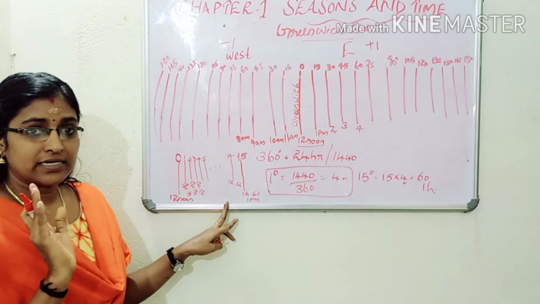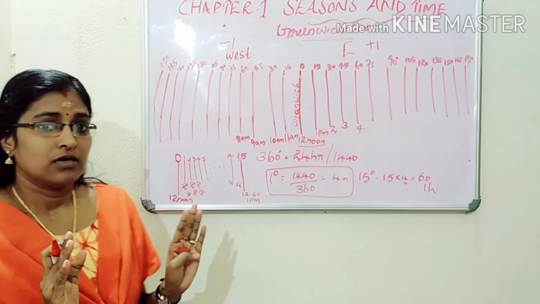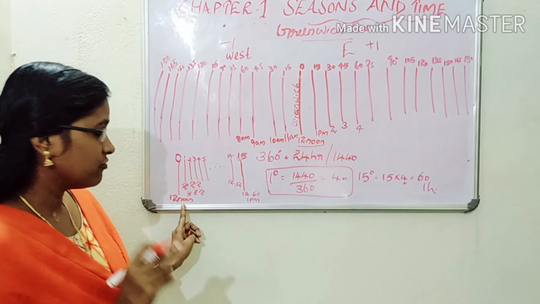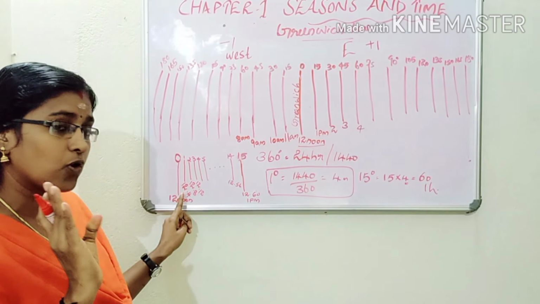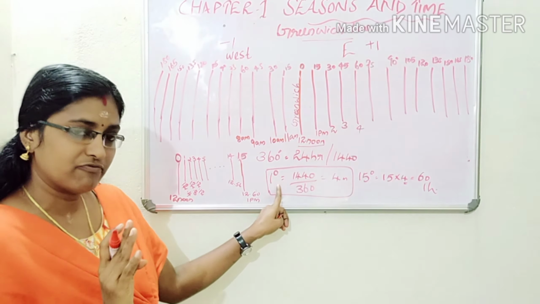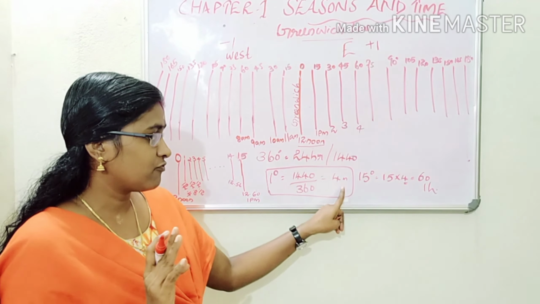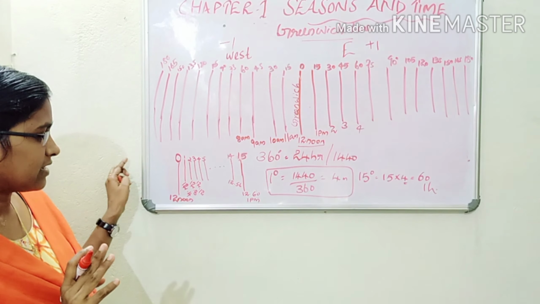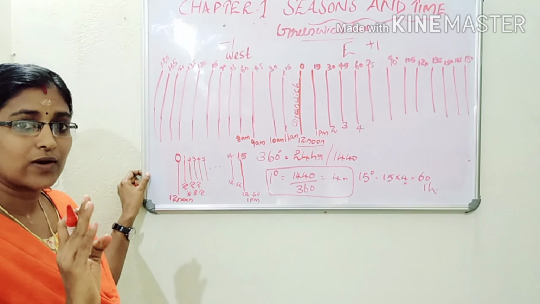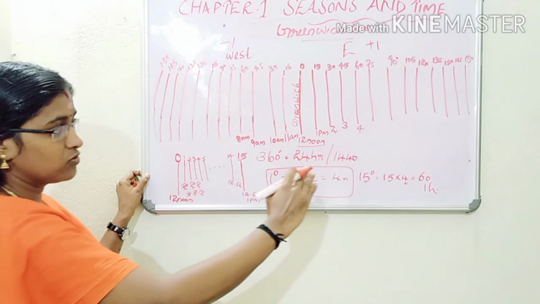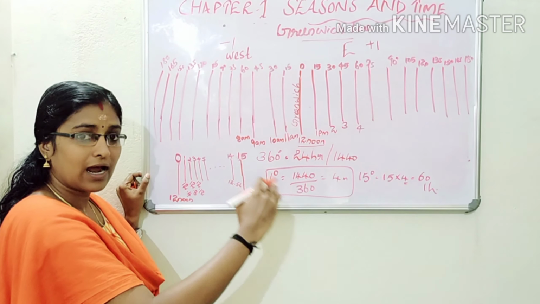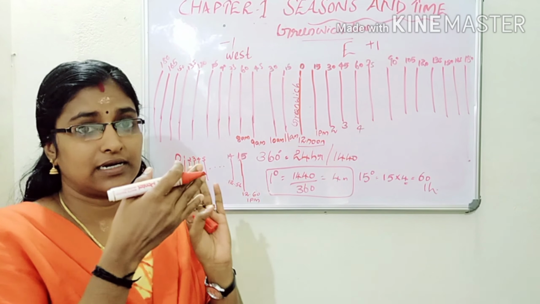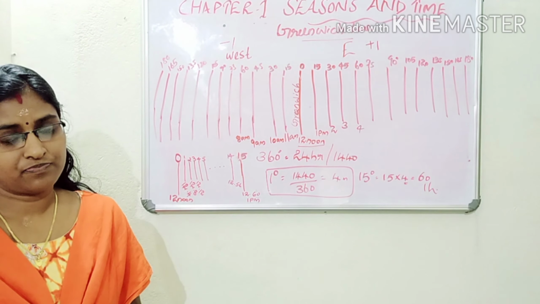I think you understand this topic. If you feel any doubt, please ask me. Here at 12 noon, every 1 degree is a 4 minute difference. To turn 1 degree, our earth needs 4 minutes. At 0 degree it is 12 o'clock, then at 1 degree 12:04. When we move to the eastern side, we add 4 minutes. If it is the western side, we reduce 4 minutes.